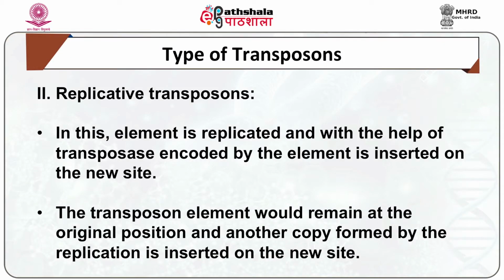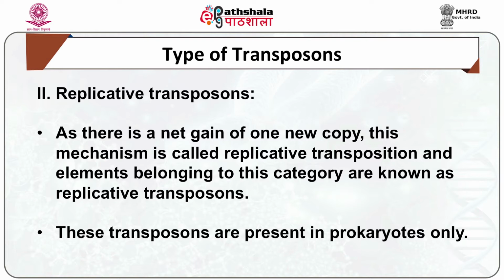Now, the second type of transposon is replicative transposons. In this kind of transposon, the element is replicated and, with the help of transposase encoded by the element, is inserted on the new site. The transposon element remains at the original position and another copy formed by the replication is inserted on the new site. As there is a net gain of one new copy, this mechanism is called replicative transposition, and elements belonging to this category are known as replicative transposons. These transposons are present in prokaryotes only.